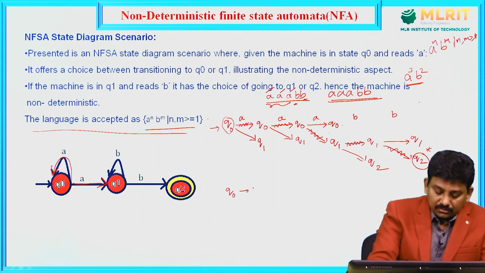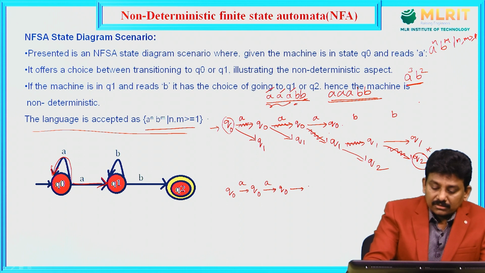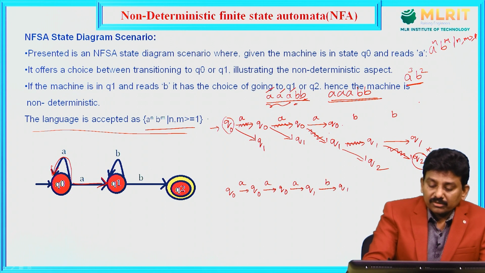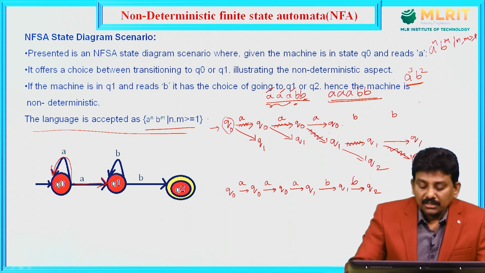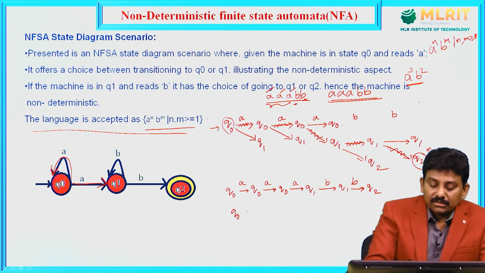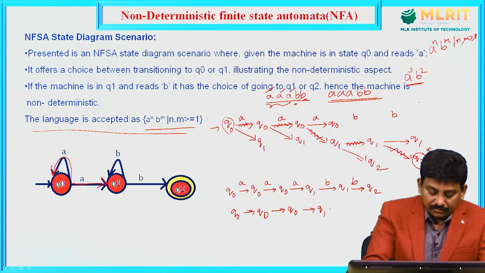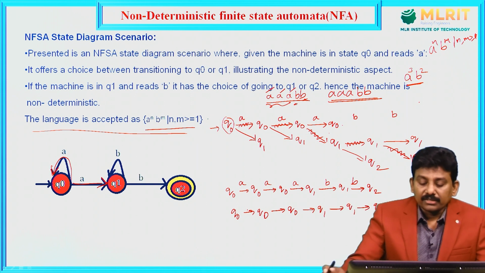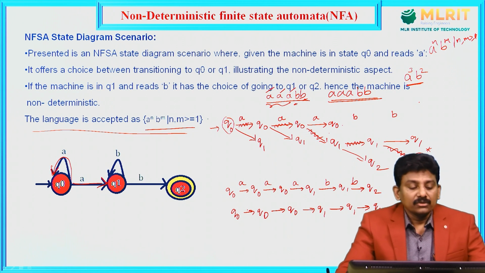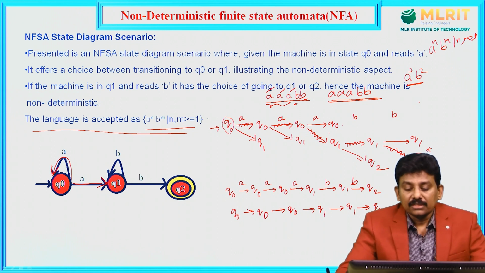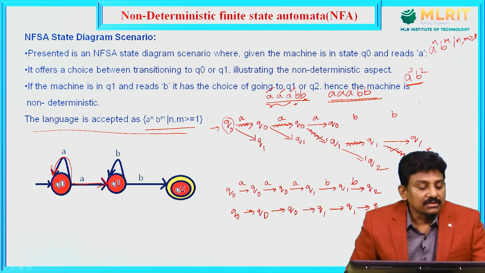That is, Q0 to Q0 for input symbol A. Next, Q0 to Q0 for input symbol A. From Q0 to Q1 for input symbol A. Then Q1 to Q1 for input symbol B. Q1 to Q2 for input symbol B. So, 3 A's followed by 2 B's. This is the sequence of states, that is Q0, Q1, Q0, Q0, Q0, Q1, Q1, Q2. This is the required sequence of states, that is the path taking you from initial state to final state for input symbol A, B, B. So, this is the NFA state diagram scenario.